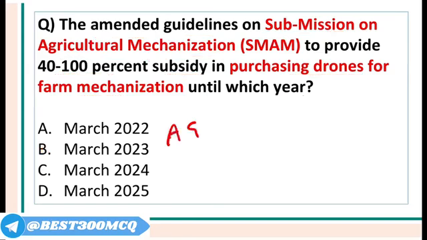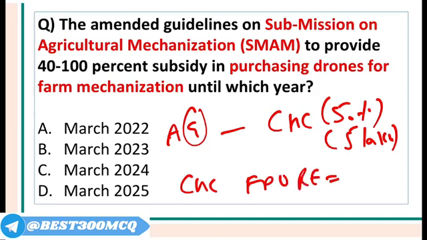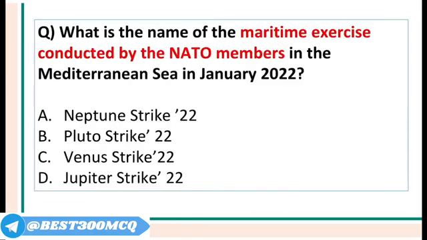And agriculture graduates, if they establish custom hiring centers for drones, then they get 50% subsidy up to 5 lakh rupees. And if there is an existing custom hiring center which is to be set up by a cooperative society of farmers or farmer producer organizations or rural entrepreneurs, then they will receive a 40% subsidy to a maximum of 4 lakh. So these are some of the conditions, but the deadline is the same, March 2023.